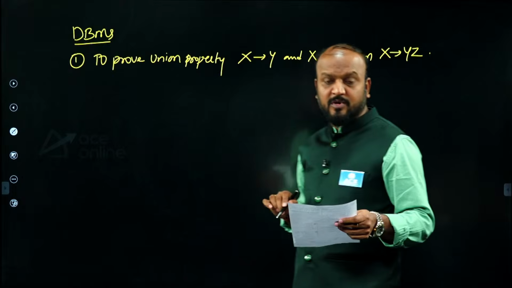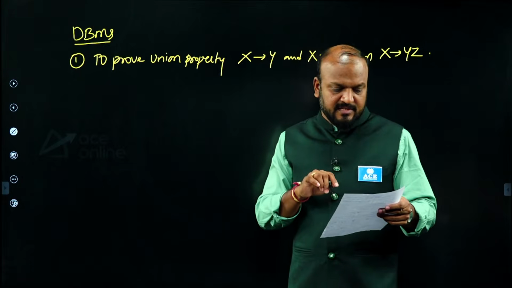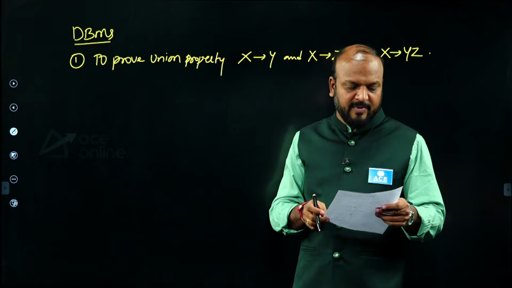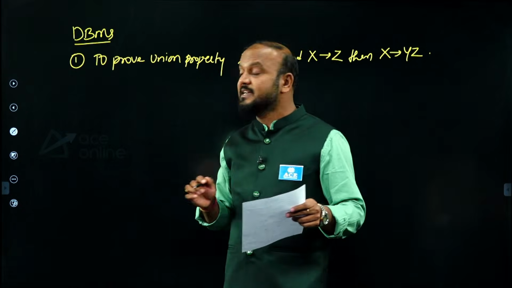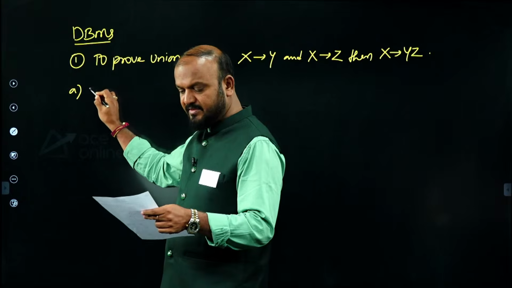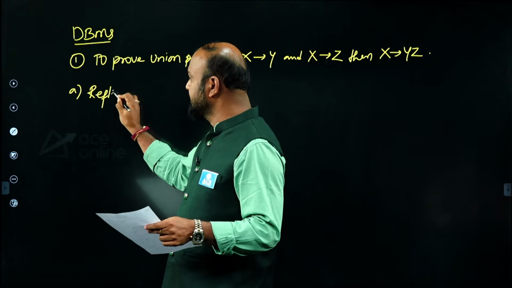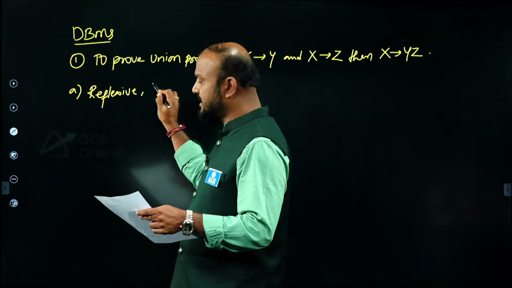To prove the union property, the question is which of the following 2 properties are necessary. The options given: reflexive and transitive.